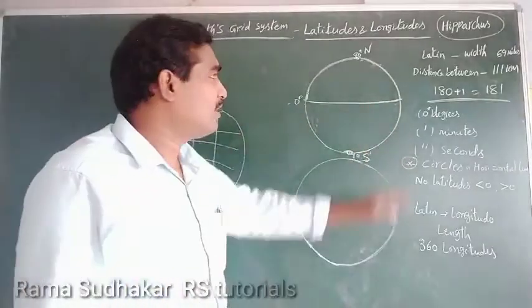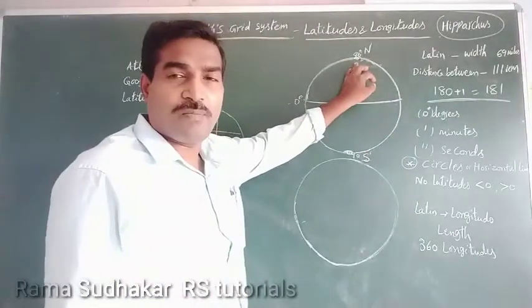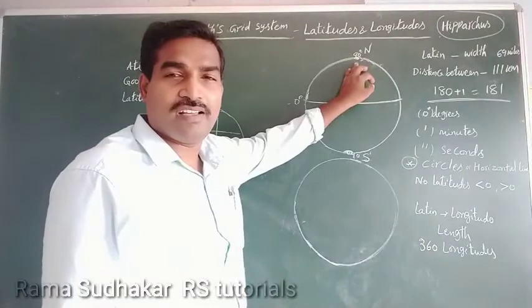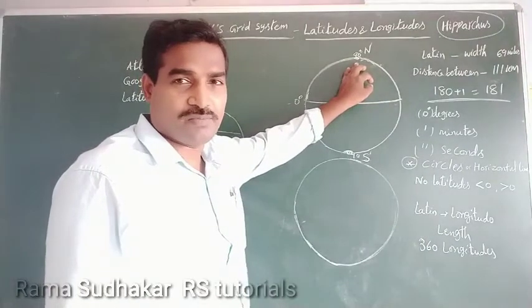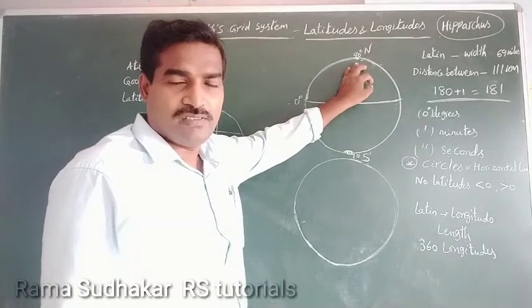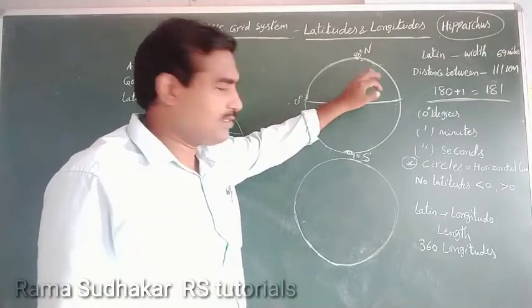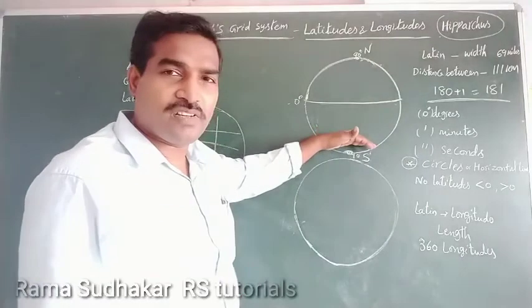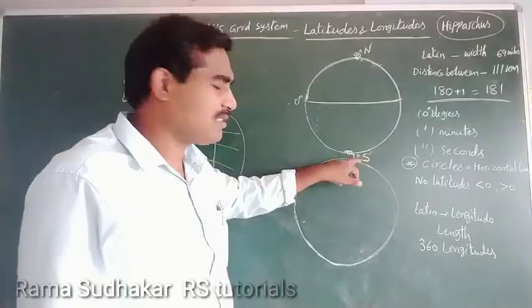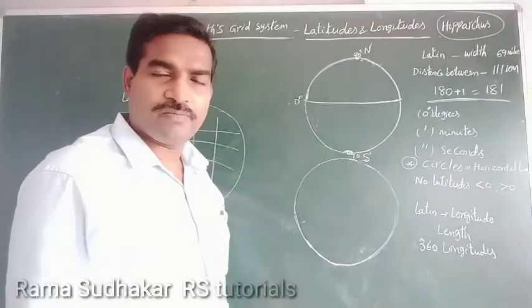The topmost point on the earth is known as the North Pole, and the bottommost point of the earth is known as the South Pole.